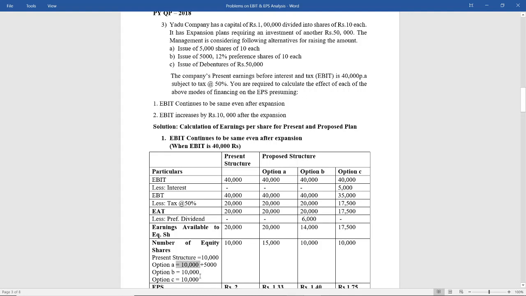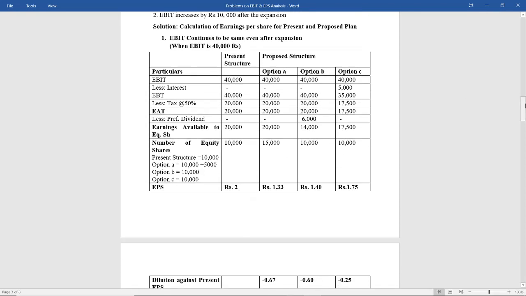Option B it is 10,000 since there is no equity shares issued. Option C it is 10,000 since there is no equity shares issued. So here we get 10,000, 15,000, 10,000 and 10,000. Earnings per share is nothing but earnings available to equity shareholders divided by number of equity shares, that is rupees 2, rupees 1.33, rupees 1.40 and rupees 1.75.